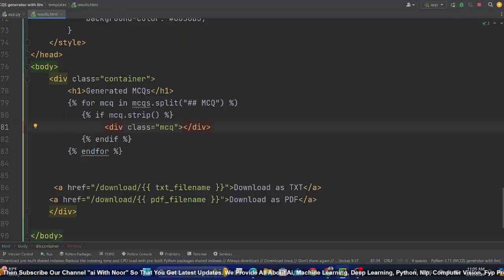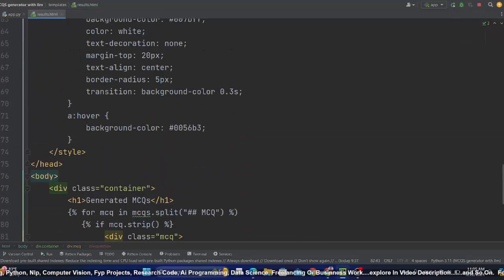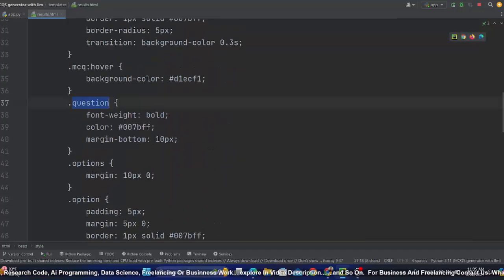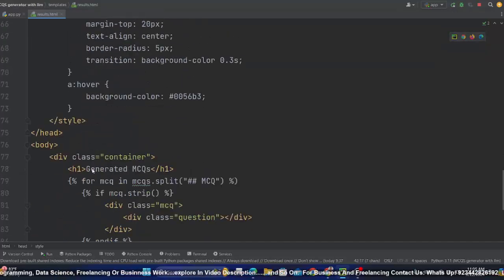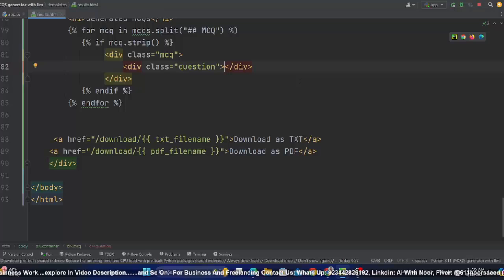So within this div, I'll simply display the first part. So again, I will add a class. This will be a question. I'm displaying question basically, so it has a CSS class, question. You might be thinking what I am doing. I have added a couple of CSS classes, options, because we need proper designing for this as well. You can explore the CSS later, but now just focus on the data scientist part.